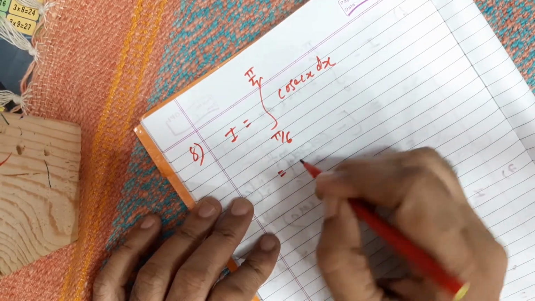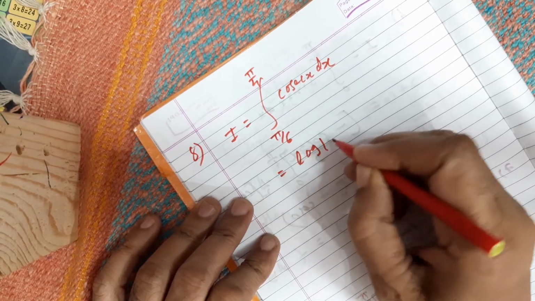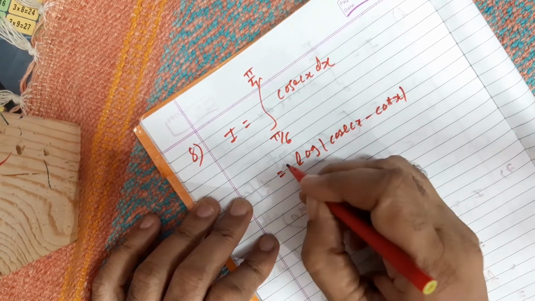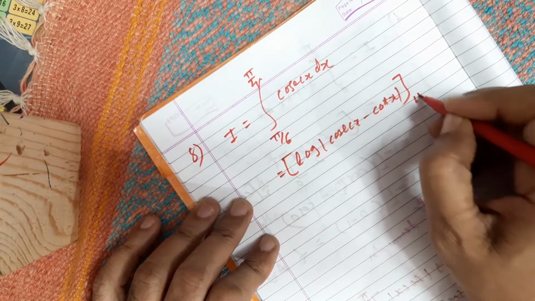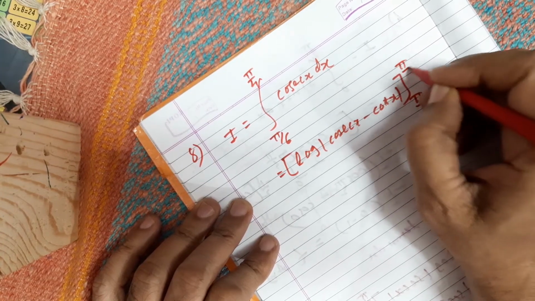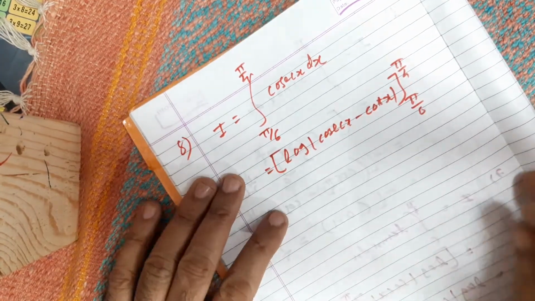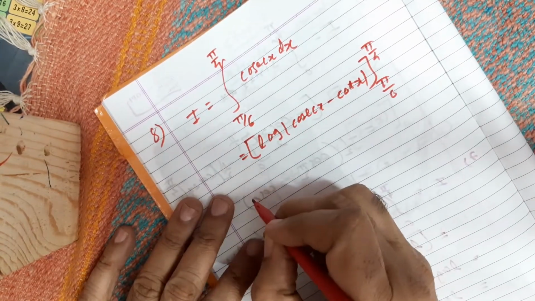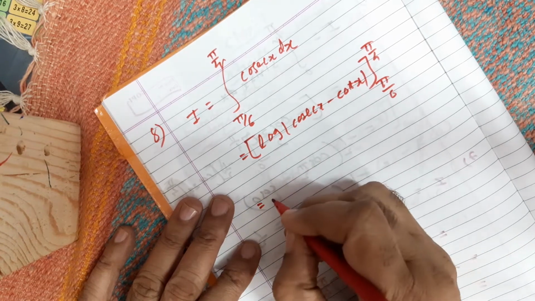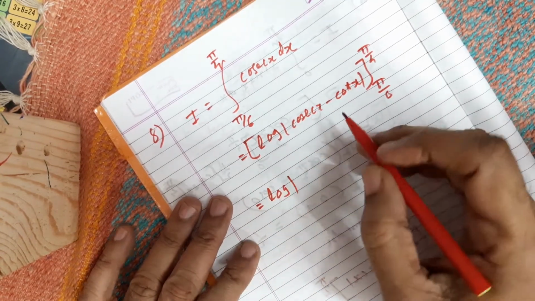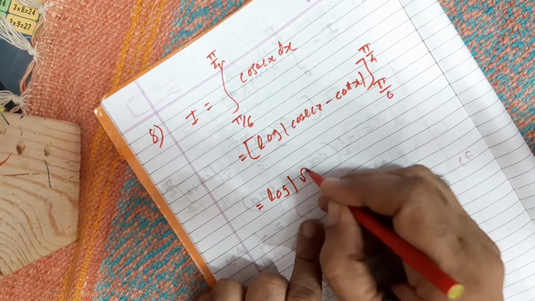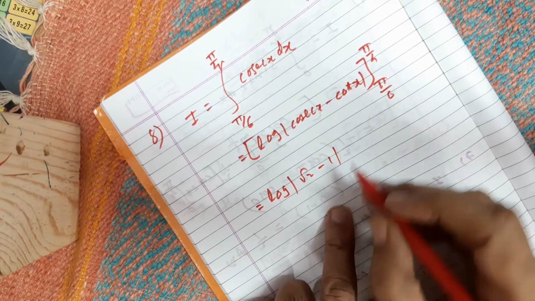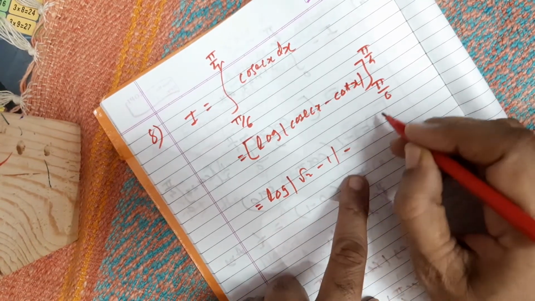Okay, so that is log mod cosec x minus cot x, from pi by 6 to pi by 4. Correct? And now first the upper limit and then the lower limit. So it is equal to log mod, now cosec pi by 4 is root 2 and cot pi by 4 will be 1. So that is the upper limit, minus now the lower limit.